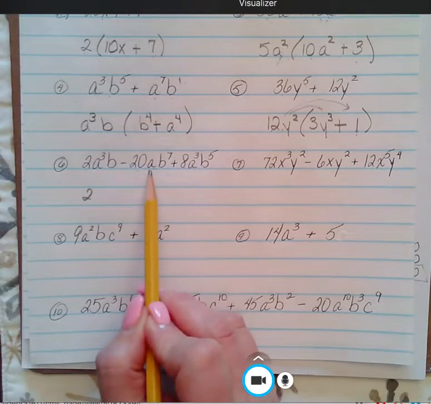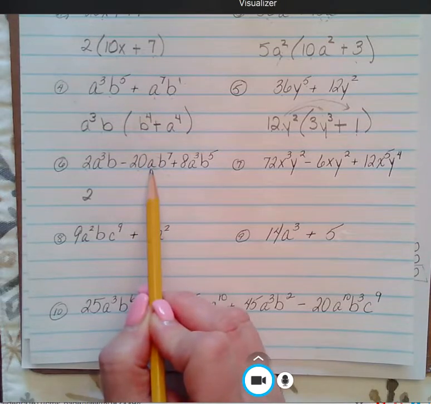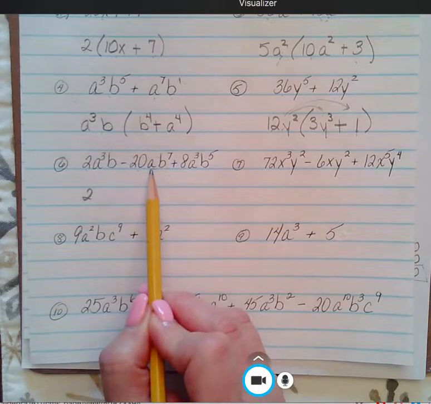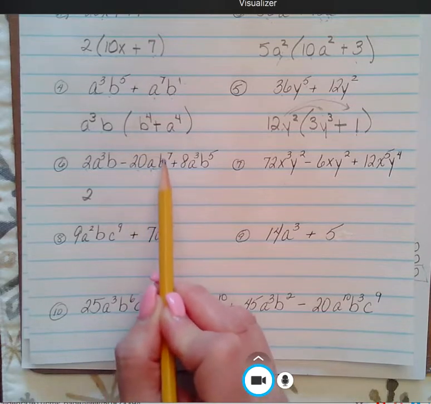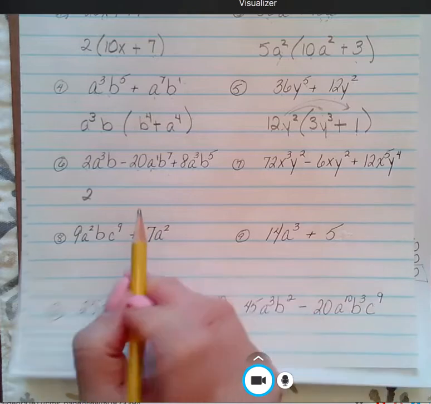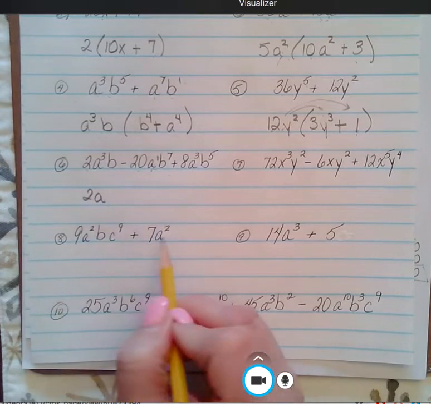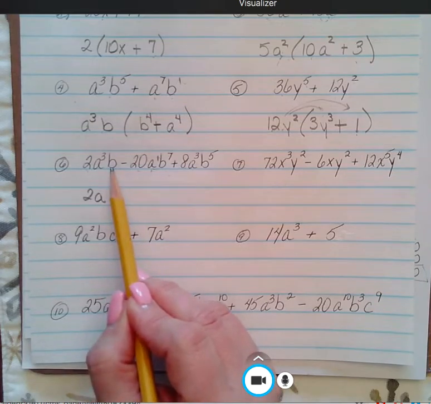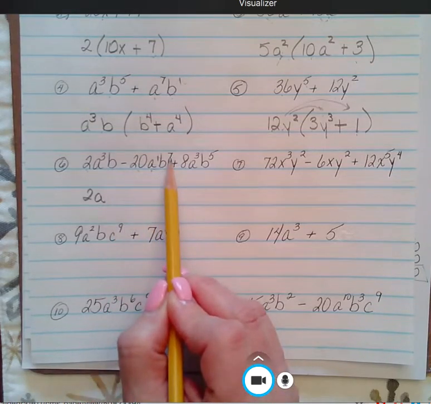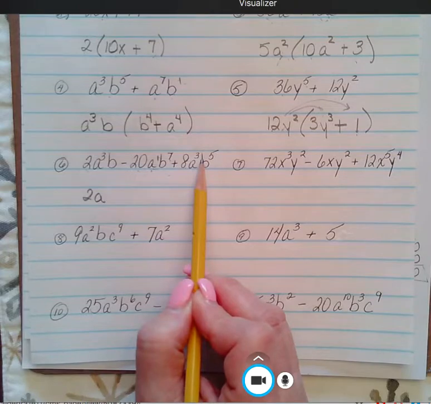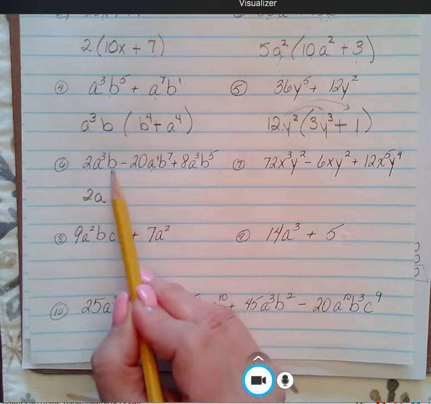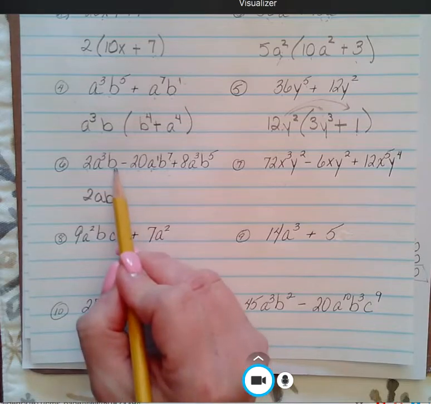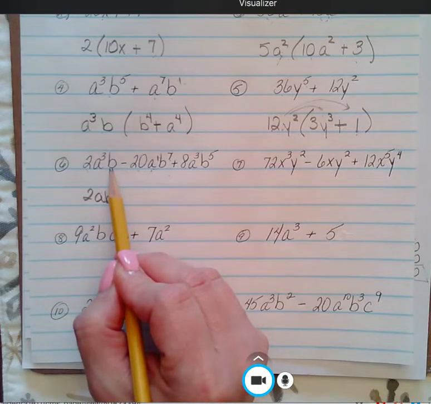I go with the smallest one because I can't get A to the 3rd out of here if it doesn't have 3 A's to give, right? All we got is 1. So you always go with the smallest power so I can pull out an A. B, B to the 7th, and B to the 5th. Well, they all have at least B to the 1st, so that's the guy I'm going to go with. I can't go any higher than this, so that's all that one has.